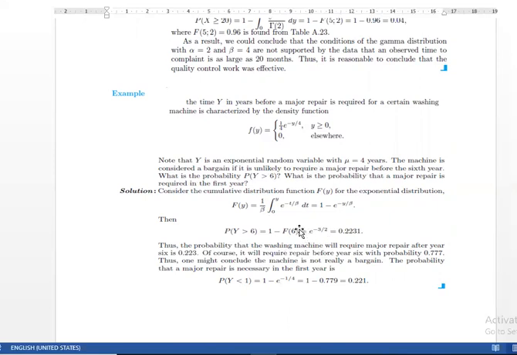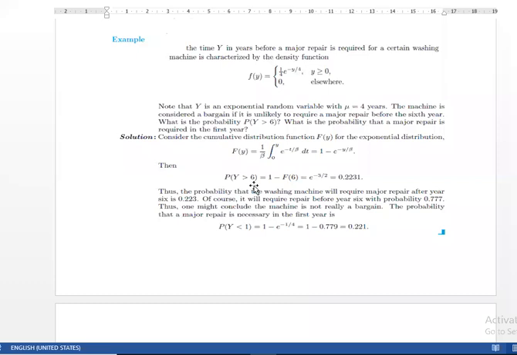So the upper probability can be obtained. Consider the cumulative function of the exponential, F of x. You have to utilize it. You can calculate this value by putting in the value here, 1 minus F of 6. You can calculate the probability, that is e to the power minus 3, that is 1 over 6. Okay, you can calculate the probability.